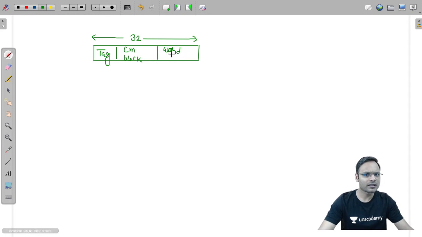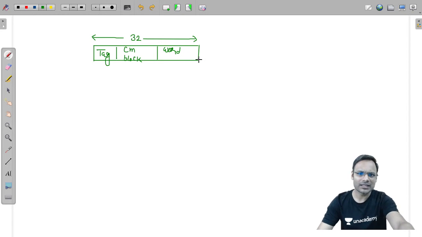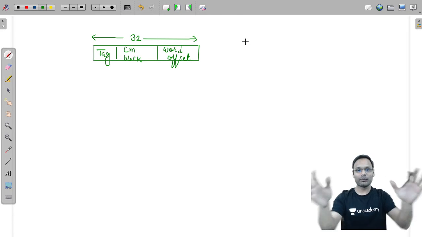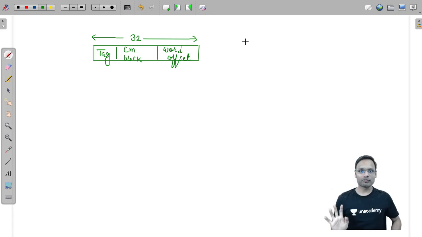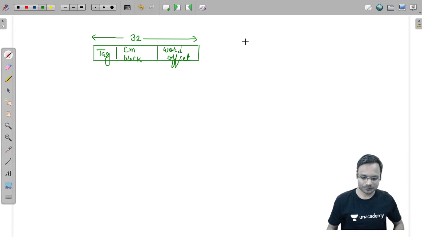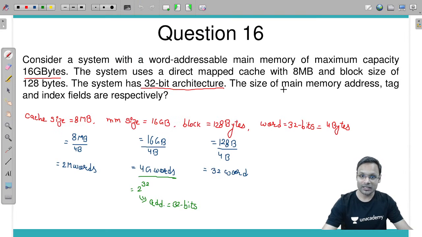Why word offset, sir? We keep byte offset, no sir? Sir, memory is word addressable, so this 32-bit address is for a word. That's why word offset. If main memory is word addressable, everything is in words. Main memory address is also word offset. If memory is byte addressable, the CPU generates an address for a byte, everything in byte. Now 32 is the main memory's address size. So this first question is already solved, 32 bits.